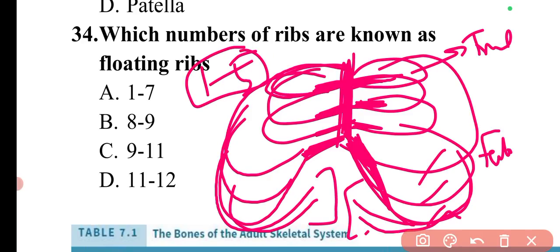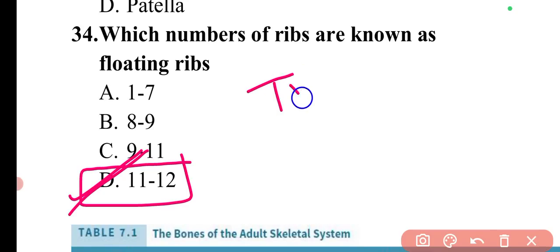These pairs of ribs are known as the true ribs. Then the rest 7 out of 12 are known as false ribs, and among these false ribs there are the 11th and 12th number ribs which are known as floating ribs, because these are not attached directly or indirectly to the sternum part. So if anyone asks, this is the 11th and 12th number ribs. If the question arises for true ribs, this is 1 to 5.